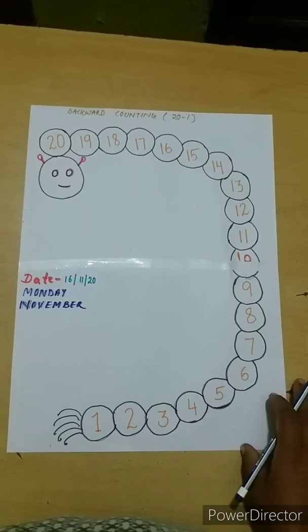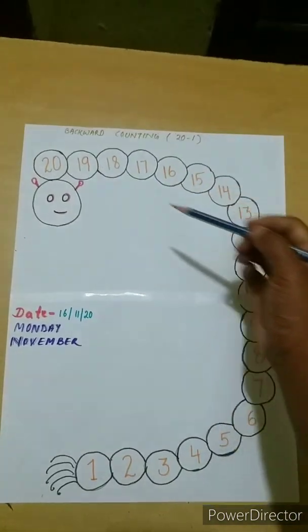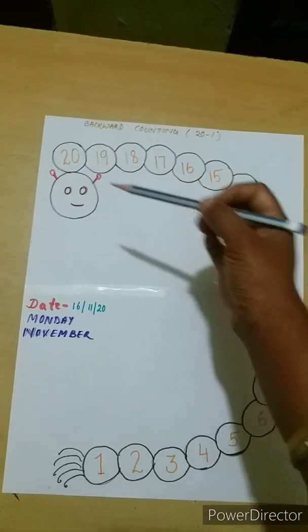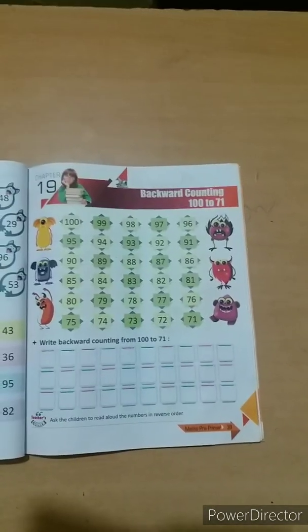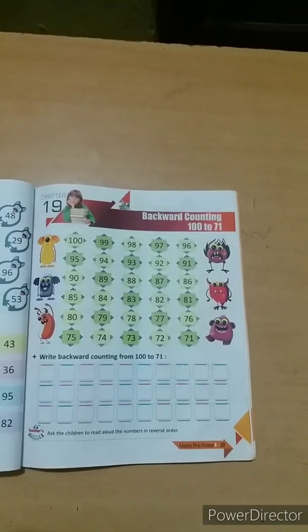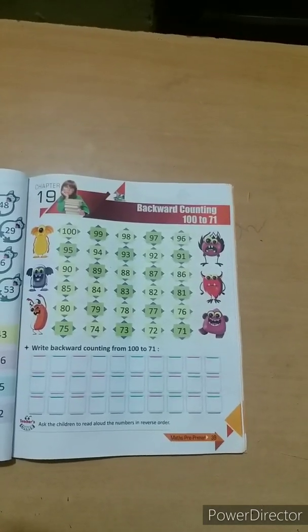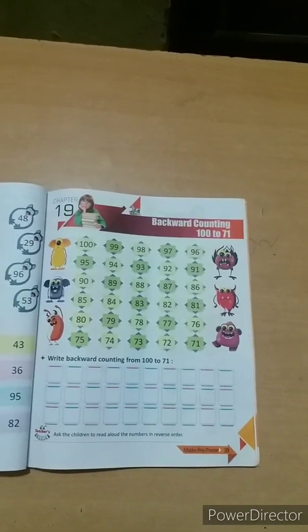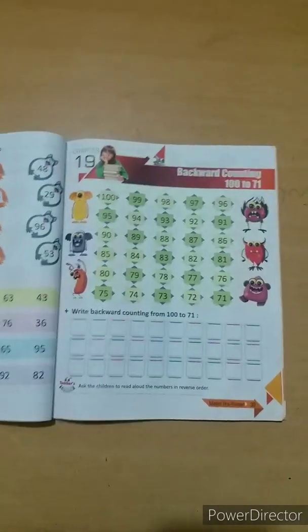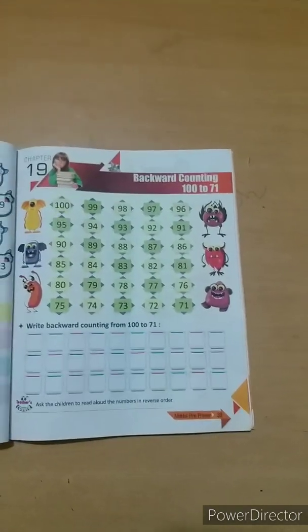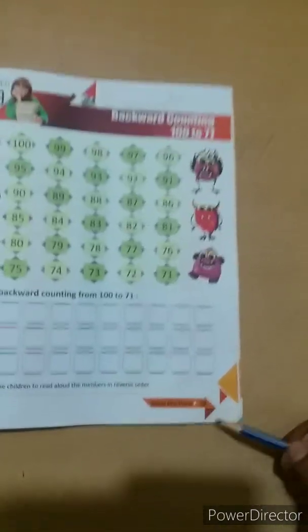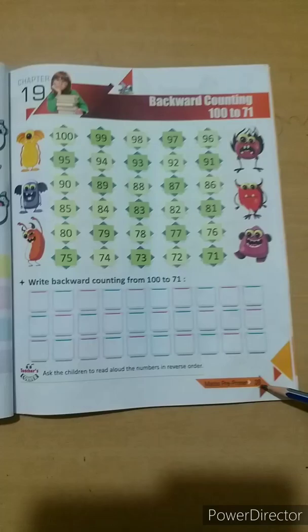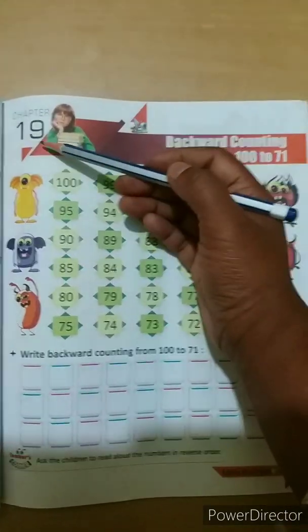What did we read today, children? We read backward numbers 20 to 1. My dear children, now we will write backward counting in our maths book. So, dear children, open your maths book. Yes, open page number 39. Page number 39, chapter number 19.